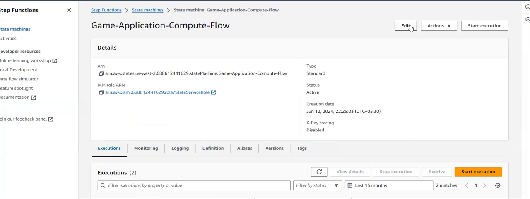You can see you have an option, that is the edit option, under your state machine. By clicking that, you can edit that. You can execute that by clicking on the start execution button. Under actions, you have a copy option also there to create one more new state machine by using the current state machine. You can publish that to public as well. You have a delete option also there to delete this.